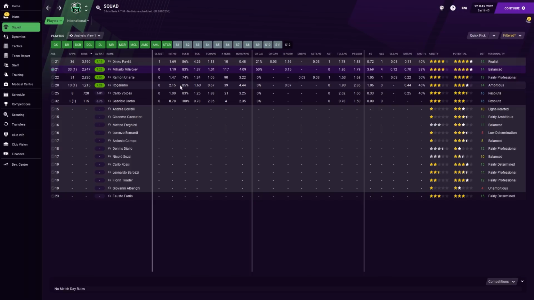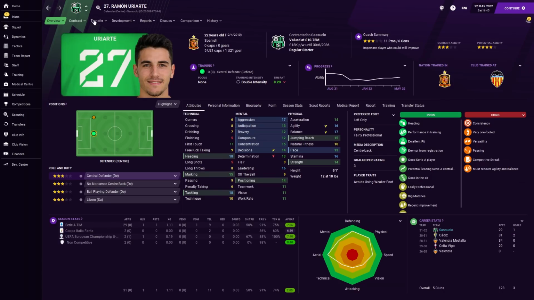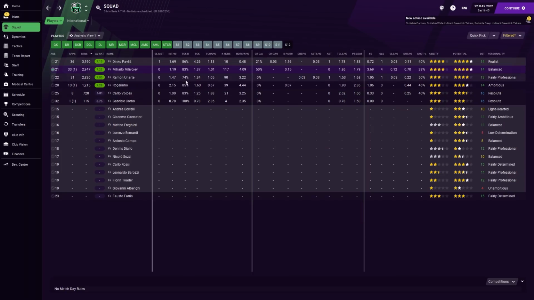And he's winning a lot of tackles too. Around about the same amount as Mila Voyev, whereas Uriarte... despite his 18 tackling, has really struggled to just get his tackles won. So that is definitely noteworthy that he's sort of suffering a little bit on that. We'll give him a chance, but there you go. As far as tackles won, their tackles per game is roughly in the same kind of area. But again, you can see Jorginho is out in front of the others, and then it's Mihailov, Mila Voyev, and Uriarte, and again, Volpes lagging behind. So these are the things.